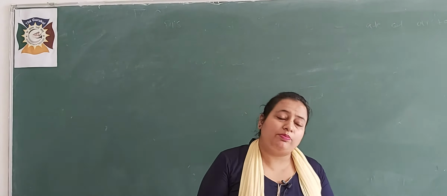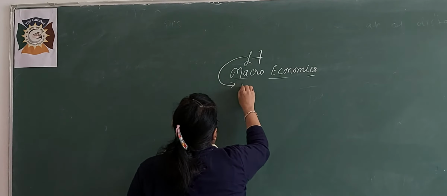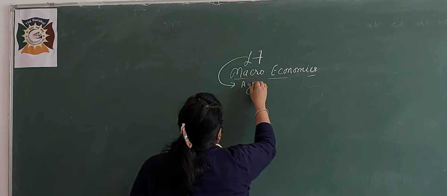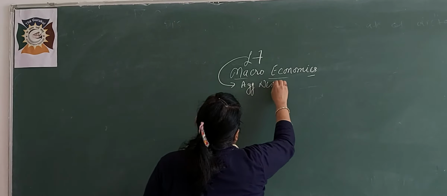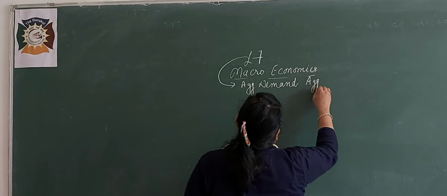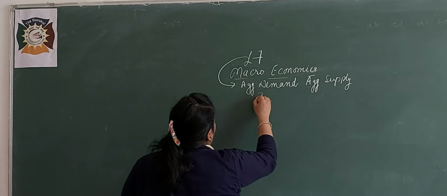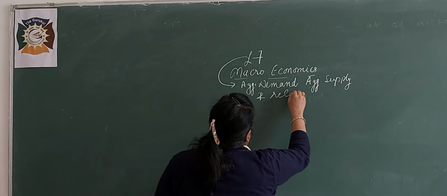Our topic was aggregate demand, aggregate supply and related concepts. Chapter 7, macroeconomics. The name of the chapter is aggregate demand, aggregate supply, and related concepts.